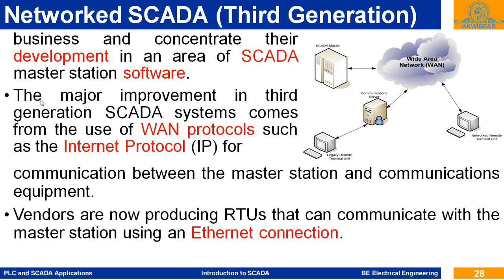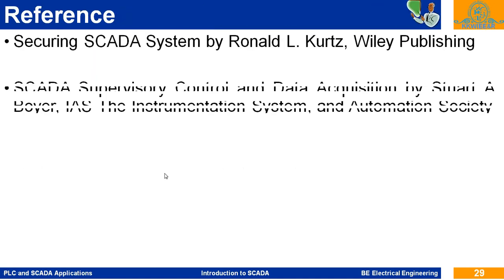The major improvement in the third generation SCADA system came from the use of WAN protocols such as Internet protocol for communication between the master station and the communication equipment. So vendors are now producing remote terminal units that can communicate with the master stations using an Ethernet connection.